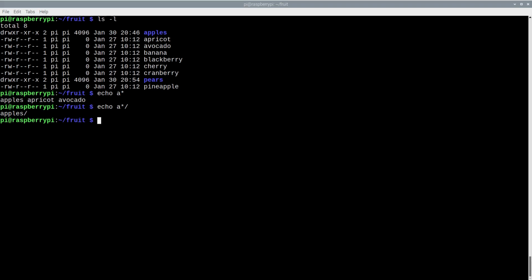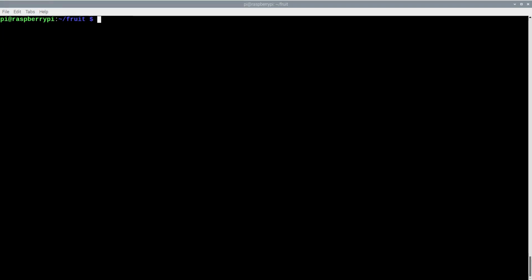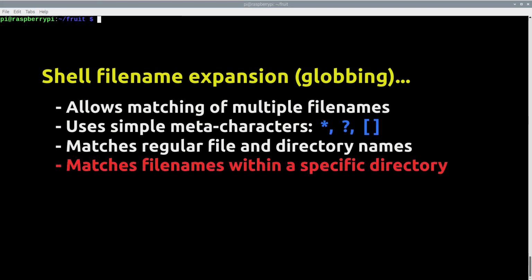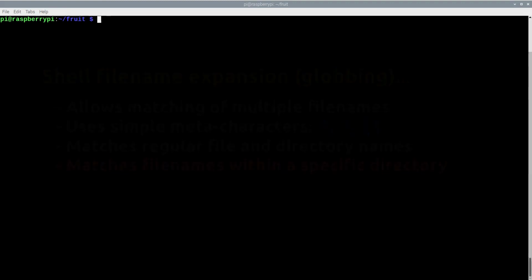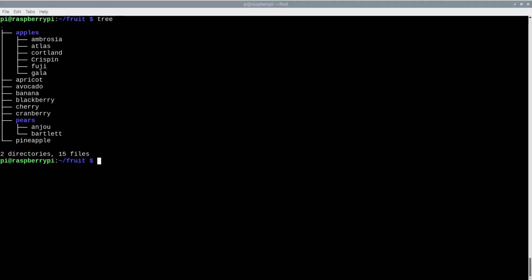The second limitation of shell globbing stems from the fact that each wildcard pattern normally applies to a specific location, either present working directory or another location specified as a path name. Admittedly, this is what we want in most cases, but it would be nice to have an option to match across subdirectories recursively. Let's have a look at my file system structure again, this time in more detail.